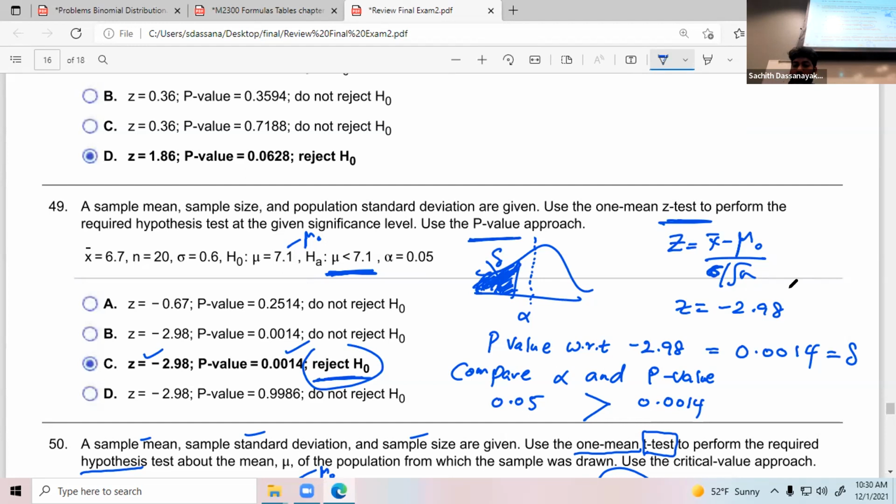Okay. This is the p-value approach. I think this is 9.4. I think question number 50 belongs to 9.5.